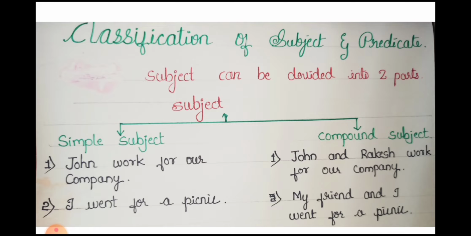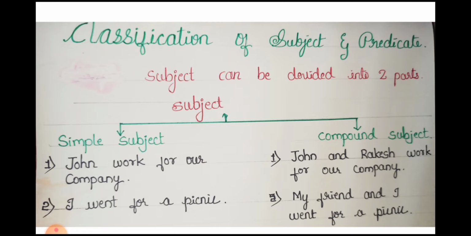Our first example is John worked for our company. And second example, I went for a picnic. What you had observed here? In this part of subject, first see which one is the subject, who is doing action in these both sentences. John worked for our company.